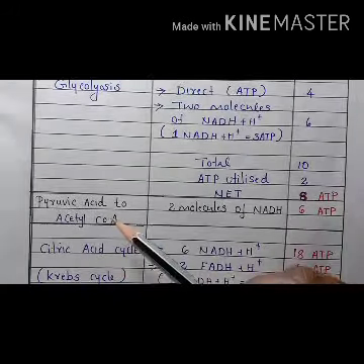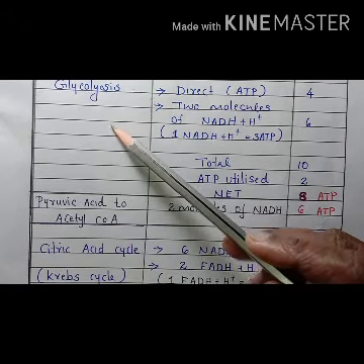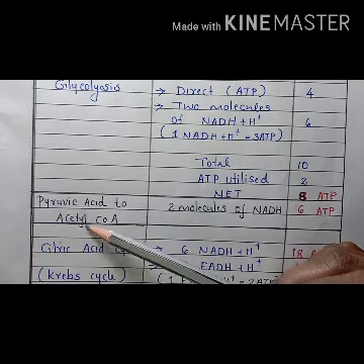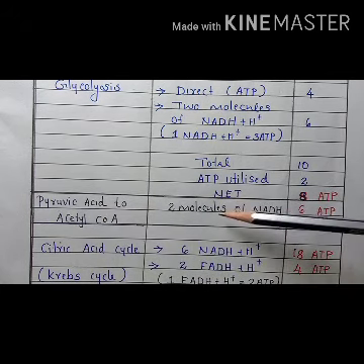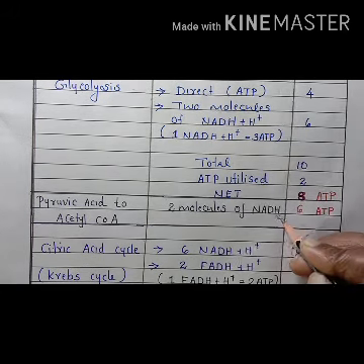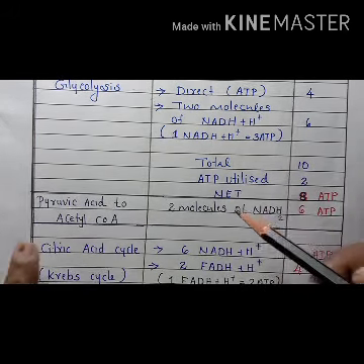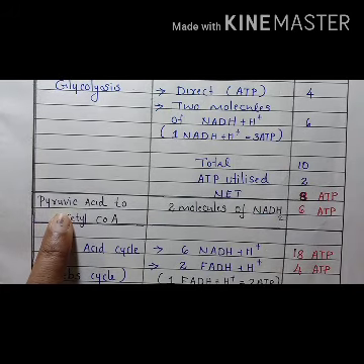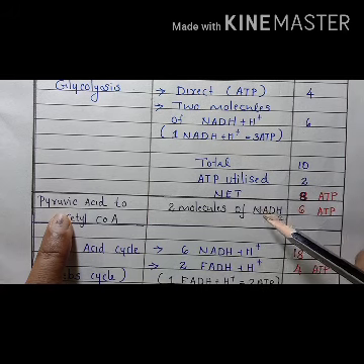Then the second step, the connecting link between glycolysis and the citric acid cycle, is where pyruvic acid is converted to acetyl coenzyme A. At that time also 2 molecules of NADH2 are released. We have studied that when 1 molecule of pyruvic acid is converted to acetyl coenzyme A, 1 NADH2 is produced.